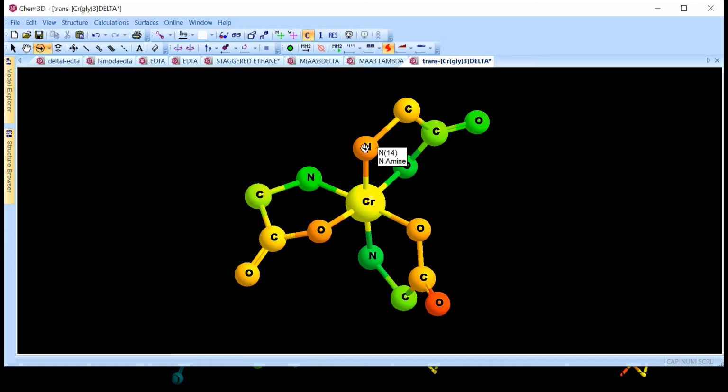Now see how this 12 o'clock nitrogen is getting connected. It is getting connected to this oxygen, and for going from this nitrogen to oxygen, what happens? We are taking a clockwise move.